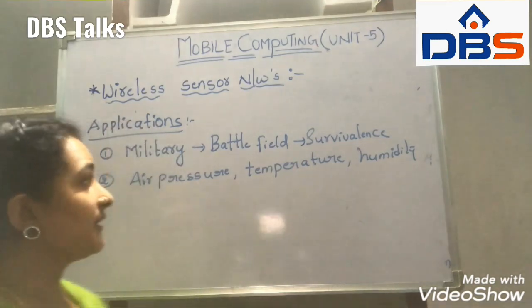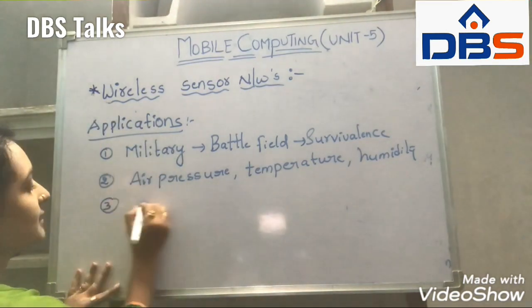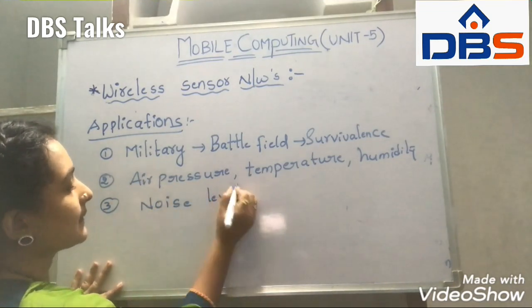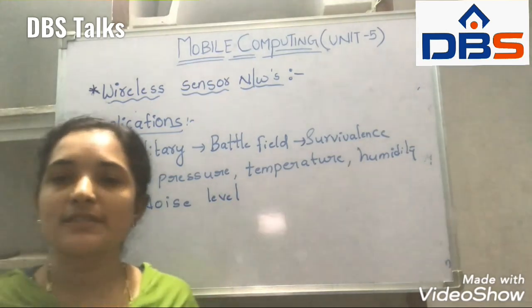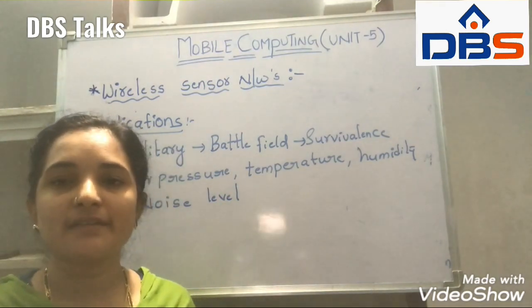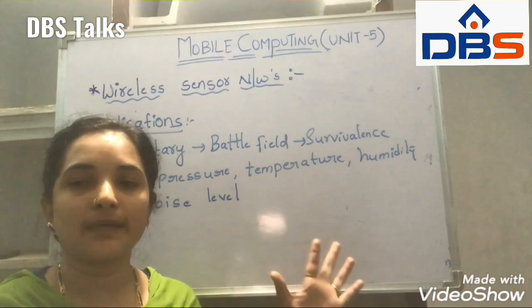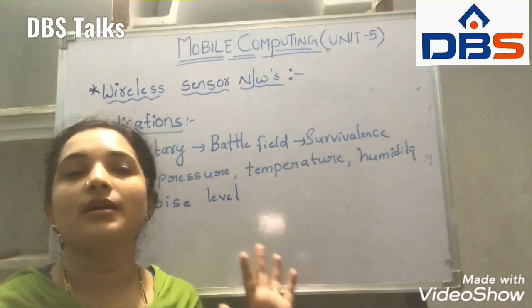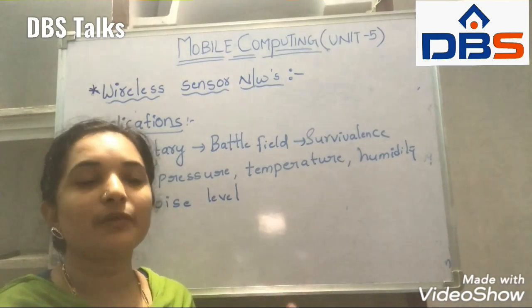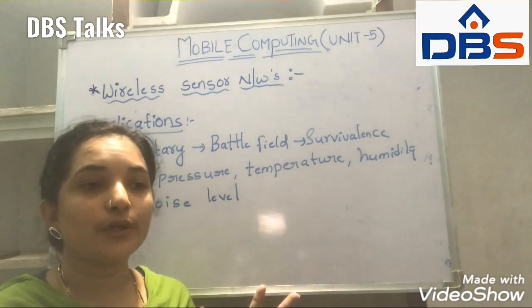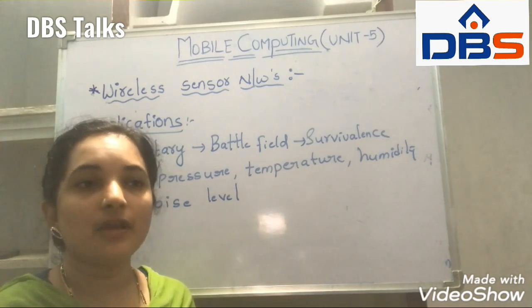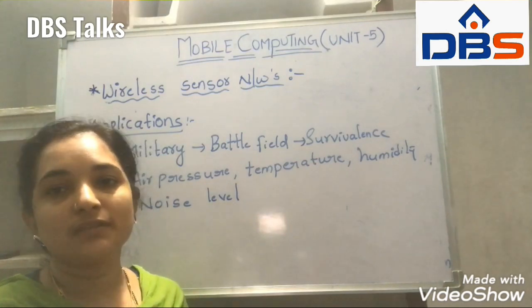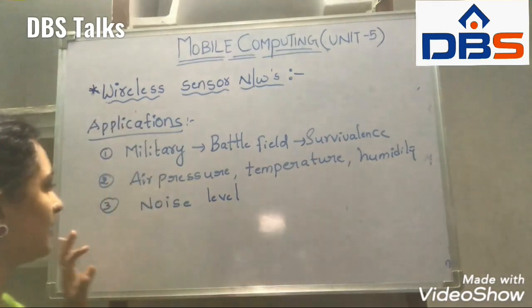Coming to the third application, that is noise level. This noise level is mainly used in different places. We are deploying the sensor networks in different places. The sensor network will monitor the noise, and in order to gain that noise information, they will gather more information about that area. So that is why we are using it for noise level. So this is called another application.